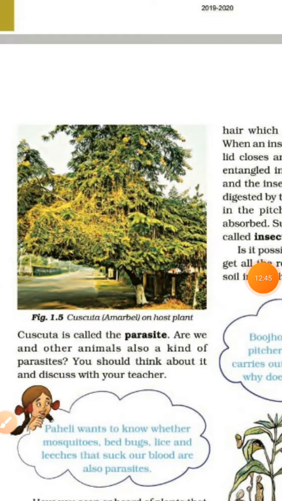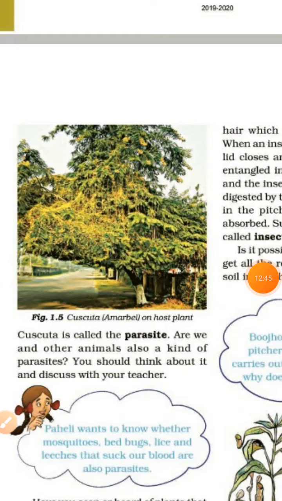So, other modes of nutrition in plants. Some plants do not have chlorophyll. How would they synthesize food? Like humans and animals, these plants depend on the food produced by other plants. So, they use the heterotrophic mode of nutrition.